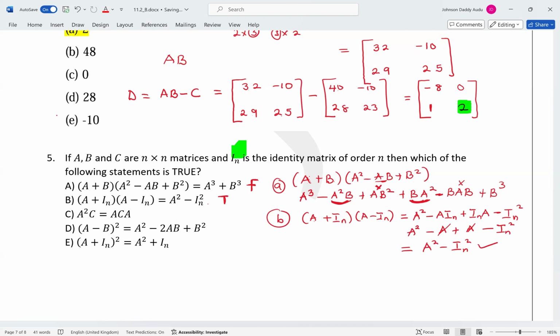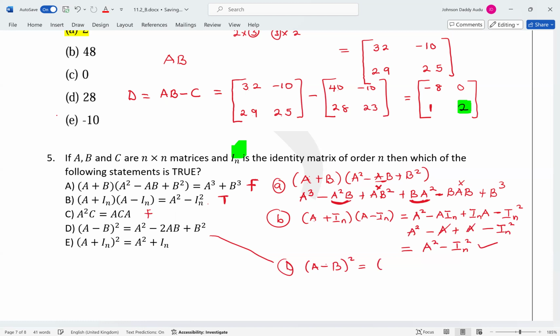Now, C, is C true? No. This is A squared C. This is false. Now, is D true? No, D is not true. Because what do you have? You have A minus B all squared. What does this mean?